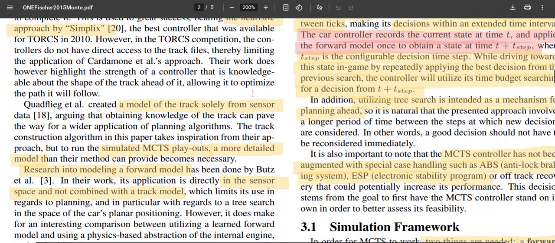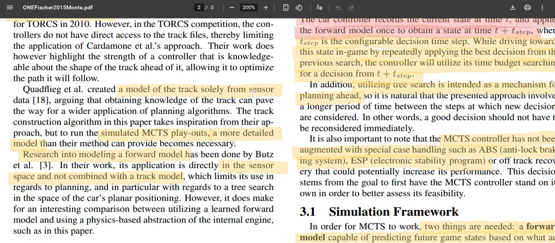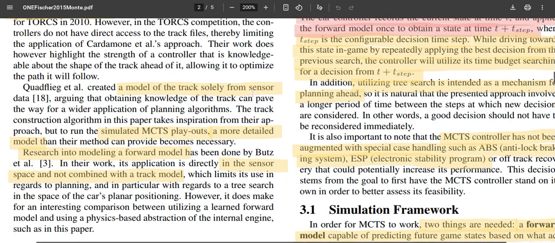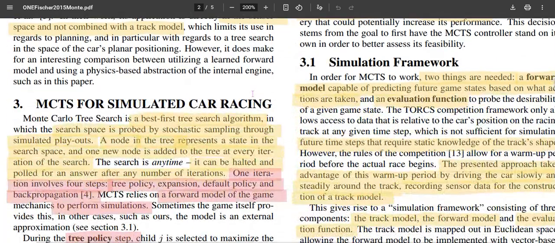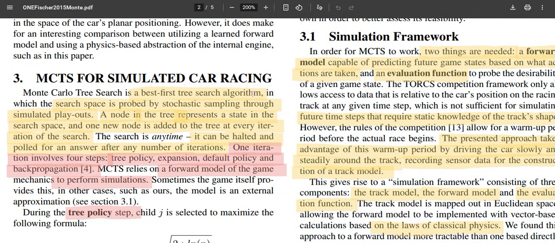Some of the models are based on sensors, but for a simulated setting, we need a track model, which we will try to build based on the sensor data, as will be explained in the third section. So here comes the real explanatory part: how MCTS works and how it has been tailored for simulated car racing.